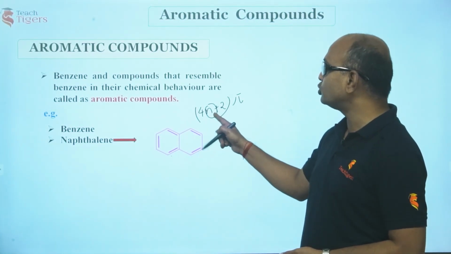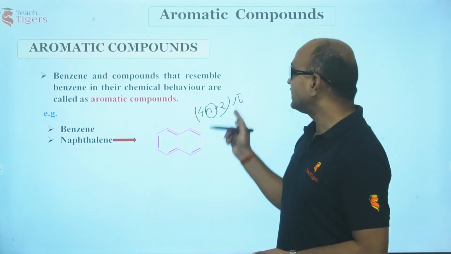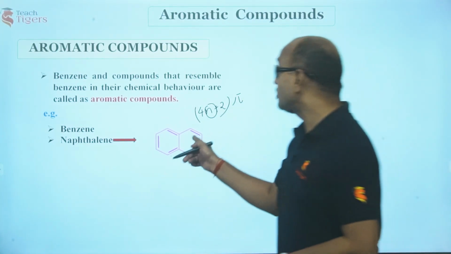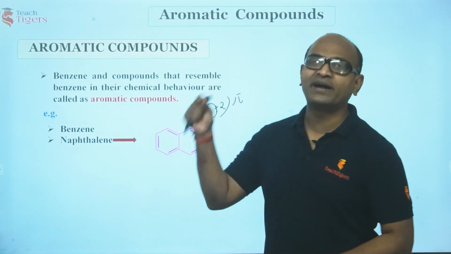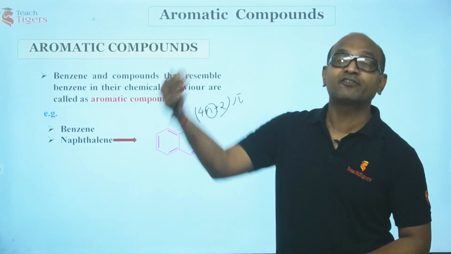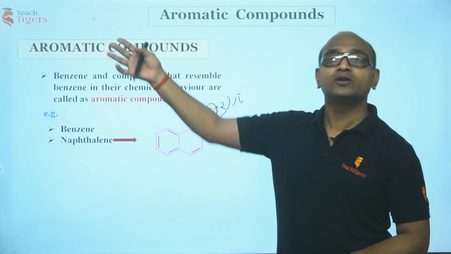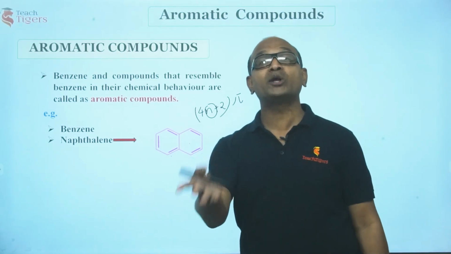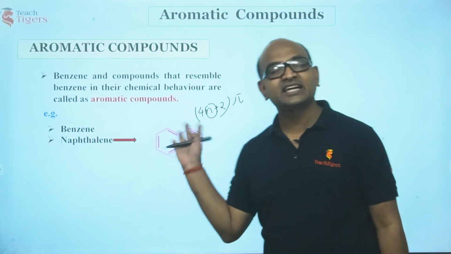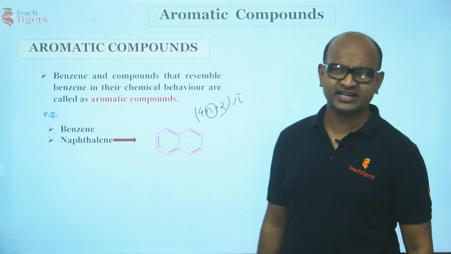Keep n is equal to 2. 4 times 2 is 8, 8 plus 2, 10 pi electrons. No, n is not 2 rings here. If you have 4n plus 2 pi electrons where n ranges from 0, 1, 2, 3, 4 like that, then you will have more electrons in bonding molecular orbitals. That's the criteria, not the number of rings.